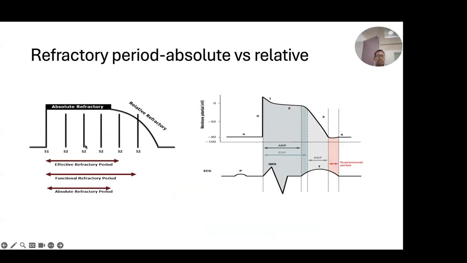So S1, S2, S2, this is called the late phase, the third phase of the action potential. The action potential we are seeing in the tissue, except for the AV node and the SA node, they are having calcium channel dependent conduction. This is also an important concept. The SA and AV node have calcium channel dependent action potential. All the rest of the tissue, either Purkinje fiber or myocardium or RBP, have sodium dependent channels, fast activation and the all-or-none phenomenon.